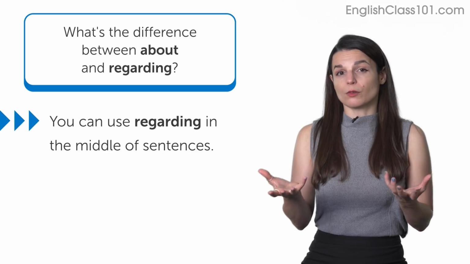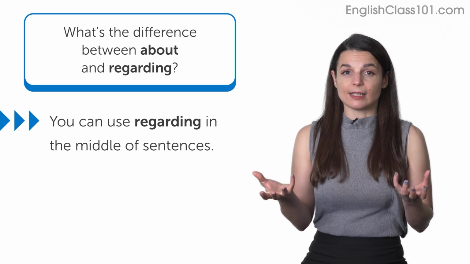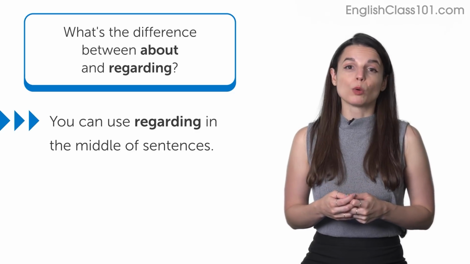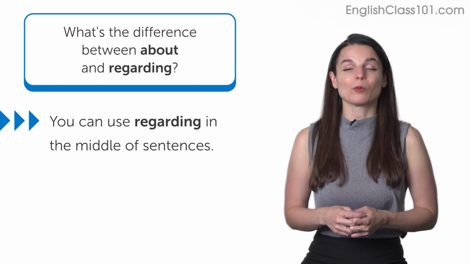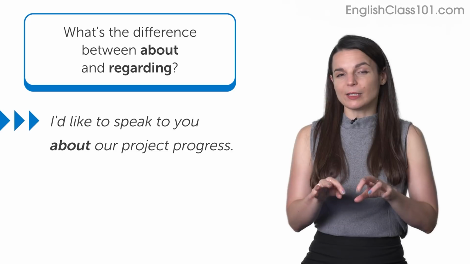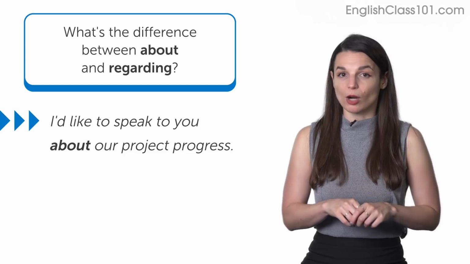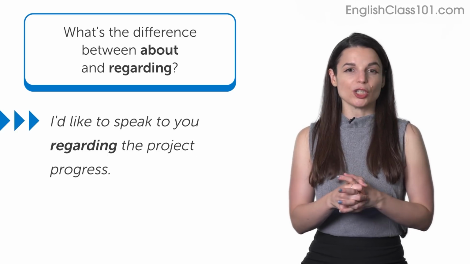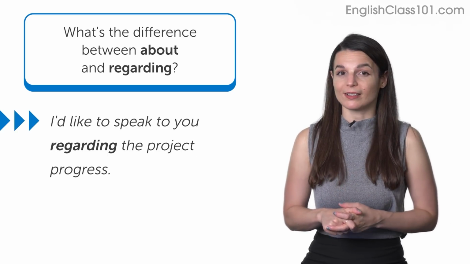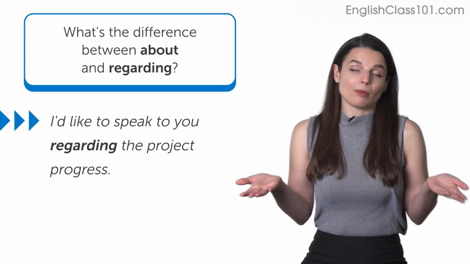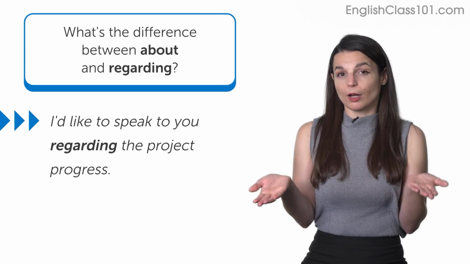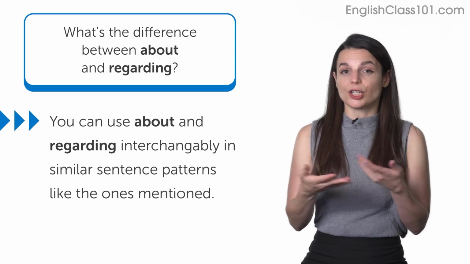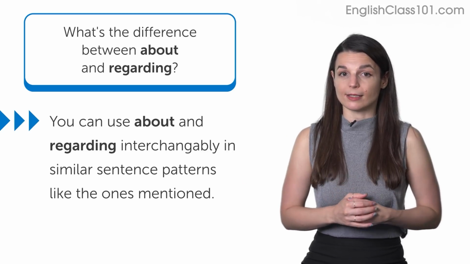So you can also use regarding in the middle of sentences, much like you can with about. For example, if you want to talk to a coworker about a specific topic, you might write in an email, I'd like to speak to you about our project progress. You can also use regarding in this way. I'd like to speak to you regarding the project progress. In this case, both are appropriate because it's a work situation, but regarding is going to sound more formal. So you can use these two words interchangeably when you're using them in a sentence like this.